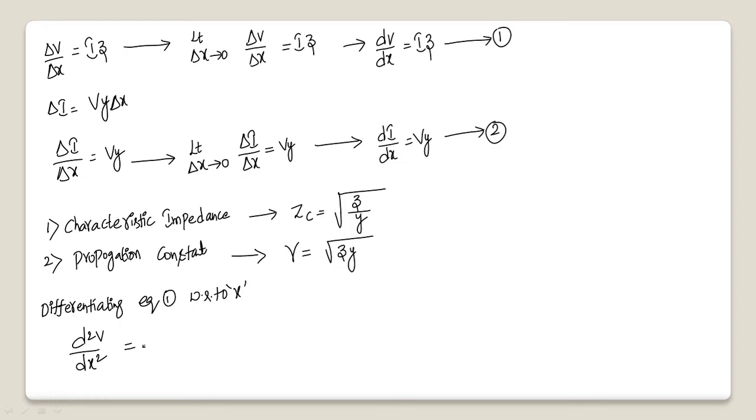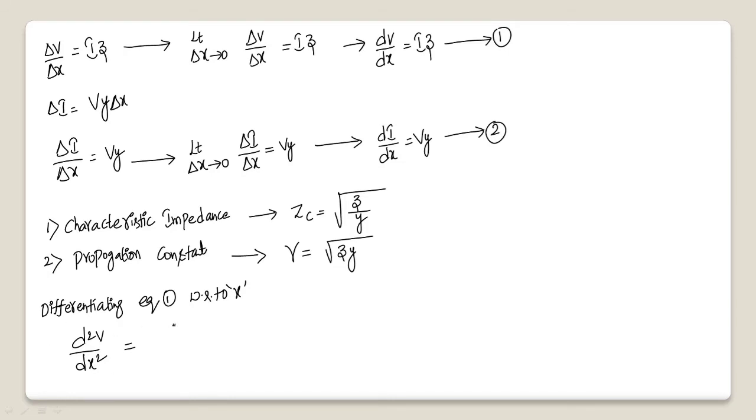Inductance and resistance depend upon the configuration of lines, how they are connected, and the size of the conductor. So they do not depend upon change in length or change in the distance from the receiving end. X is nothing but the distance of that particular point from the receiving end, right? So the impedance does not depend upon the distance from the receiving end to that particular point. Here impedance is nothing but impedance per unit length. Small z is impedance per unit length, small y is admittance per unit length.